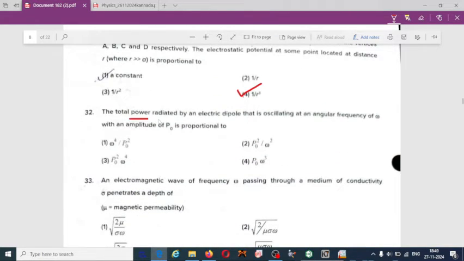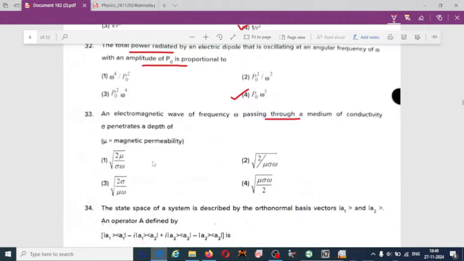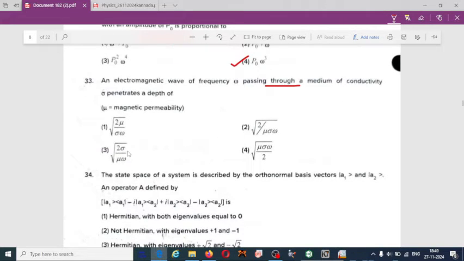Next one, the total power radiated by an electric dipole that is oscillating at an angular frequency of omega with amplitude of p naught is proportional to 32. Option 3 is correct, p naught omega cube. An electromagnetic wave of frequency omega passing through a medium of conductivity sigma penetrates a depth of 33. Option 2, root 2 divided by mu sigma omega.